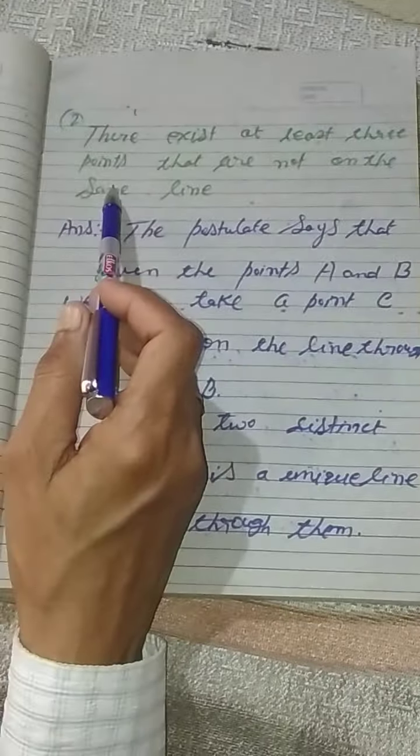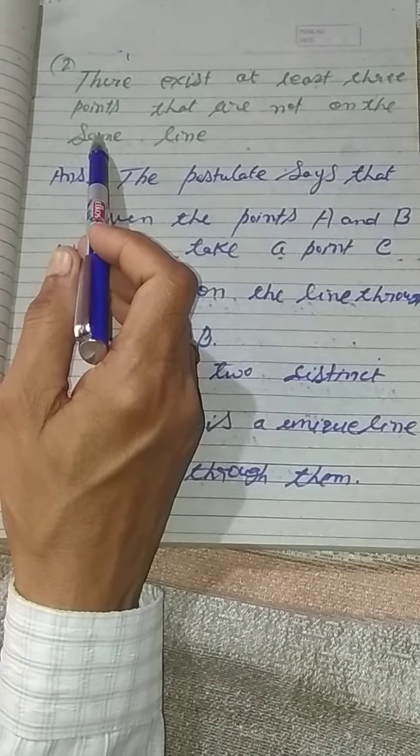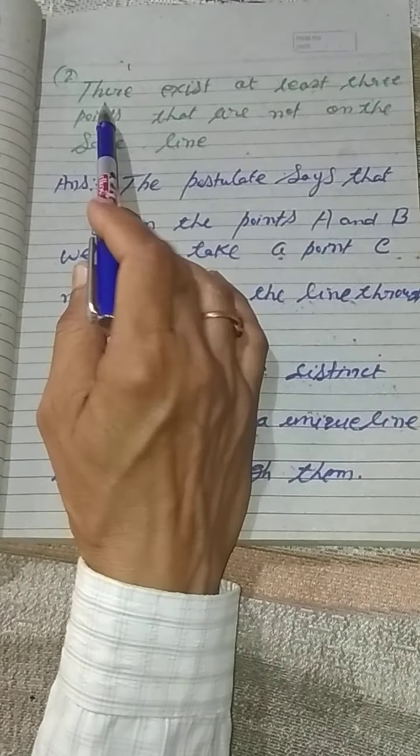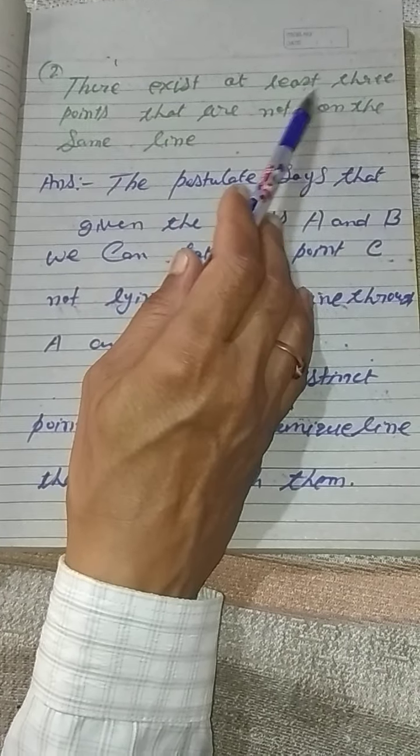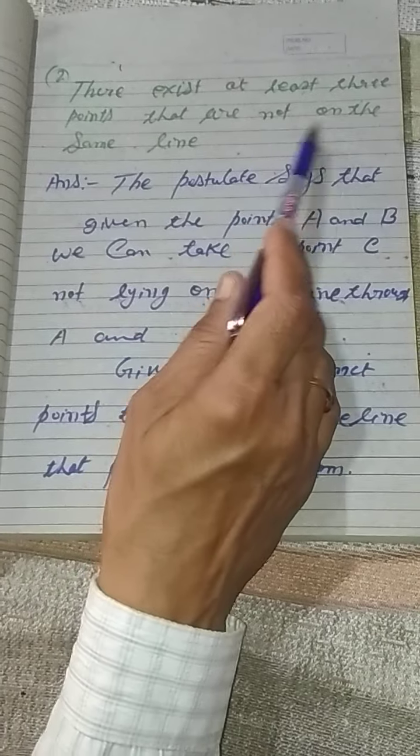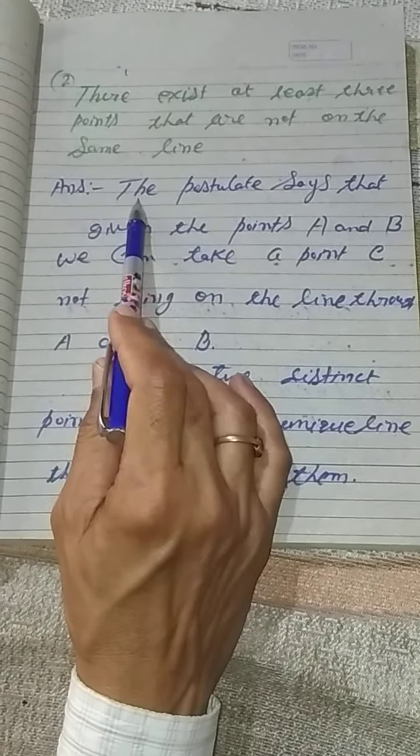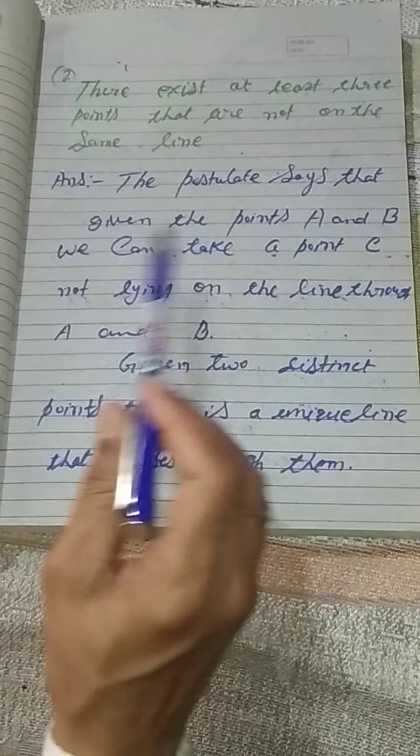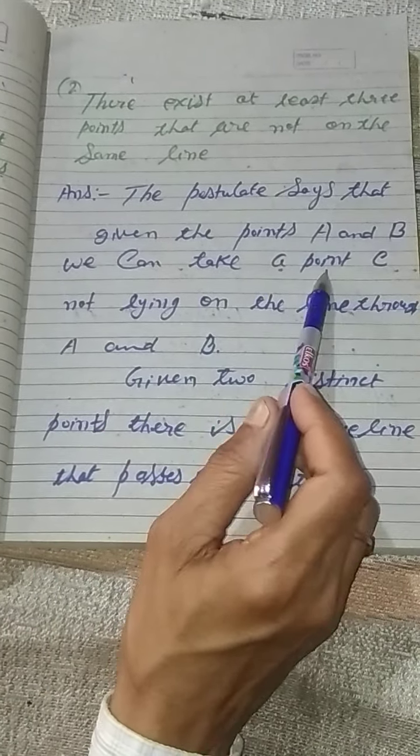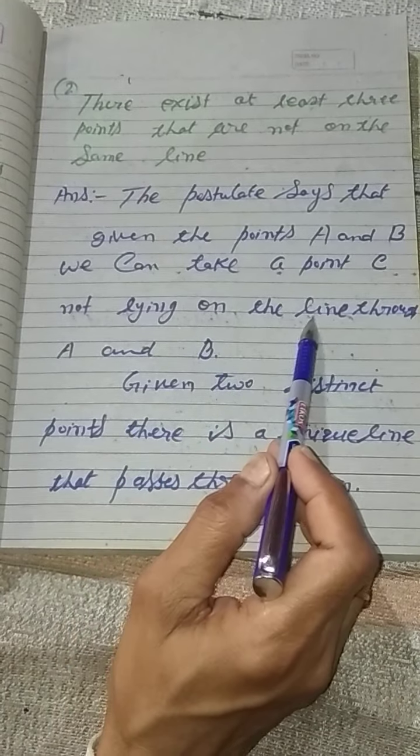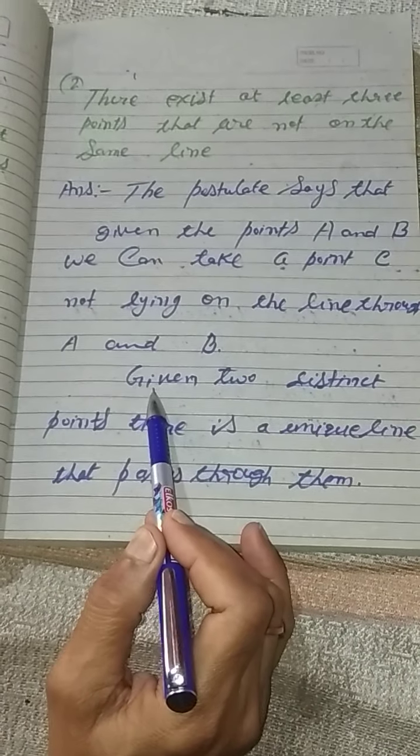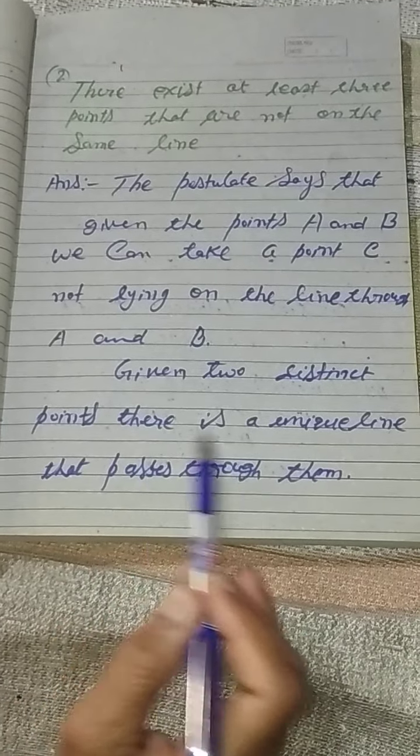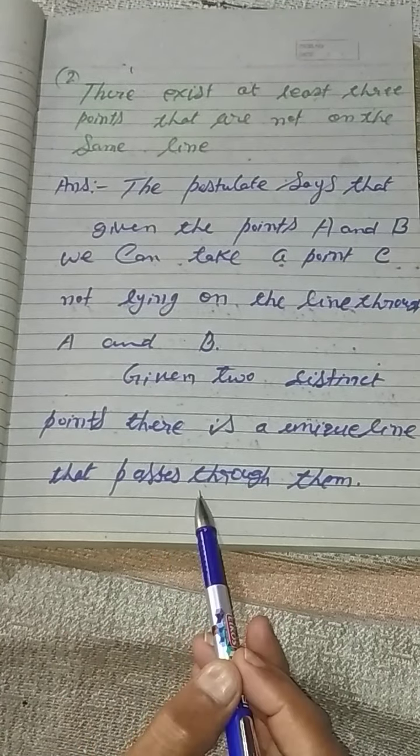Now the second postulate: there exist at least 3 points that are not on the same line. The postulate says that given the points A and B, we can take a point C not lying on the line through A and B. Given two distinct points, there is a unique line that passes through them.